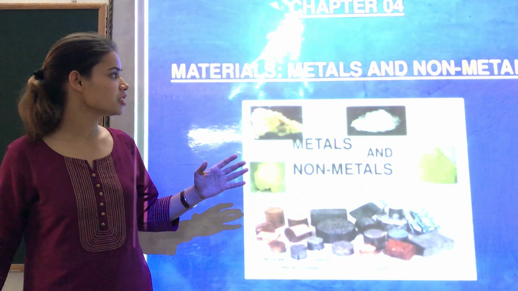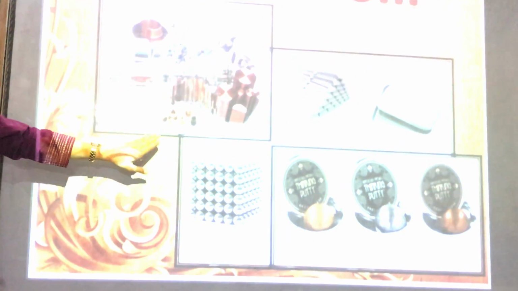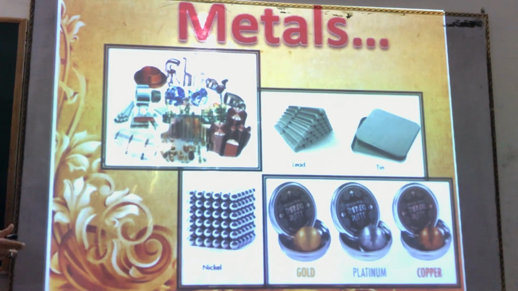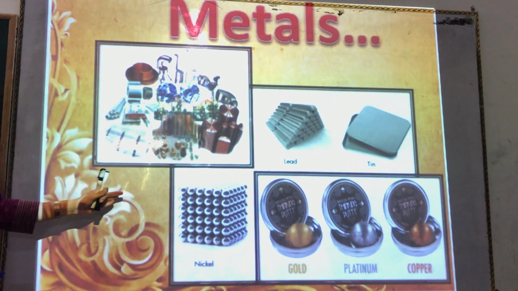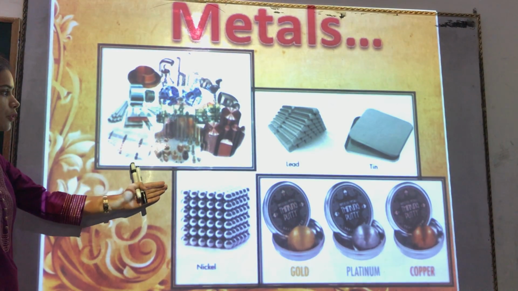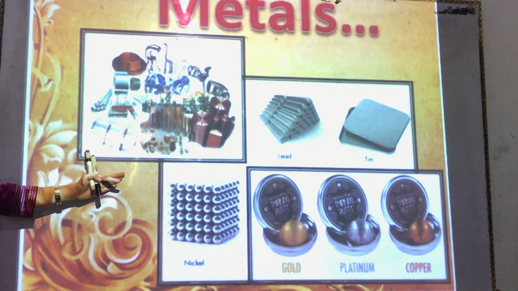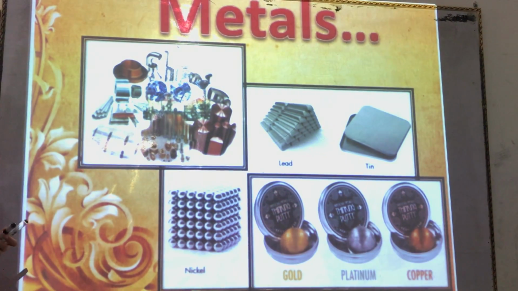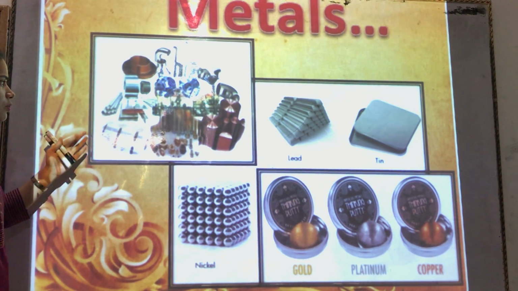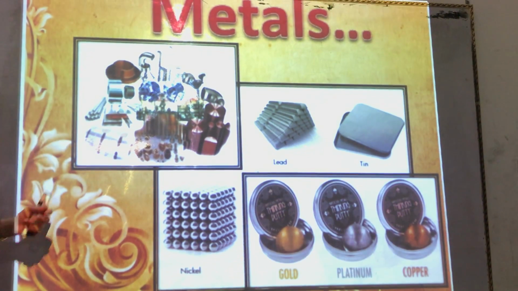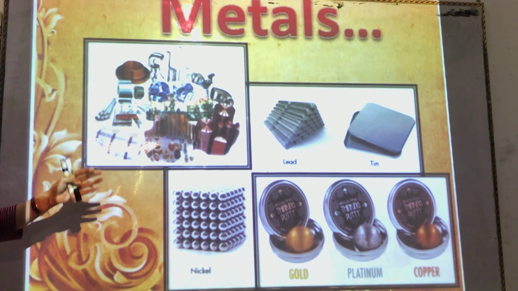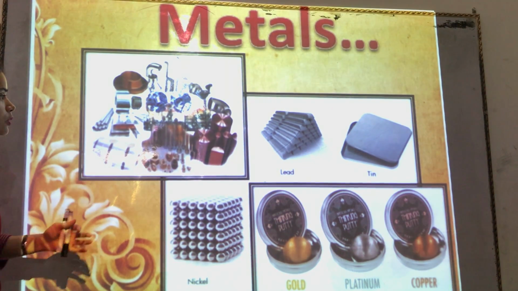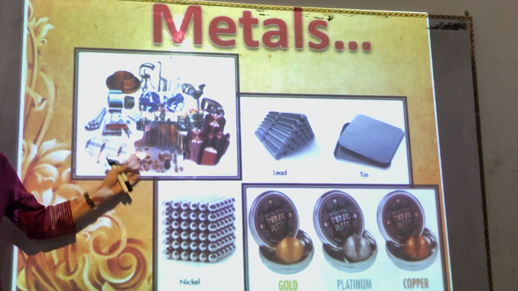If you can see on the screen, children, these are a few metals, like lead, tin, gold, platinum, copper, nickel. These are the very few metals that I have named, but there are many more metals. Metals find a lot of usage in our day-to-day life. The taps that we use at home, the showers, the chair, the pipes, the wires are also metal. You'll be surprised to know that the aluminium foil in which you keep your food items is also a metal.